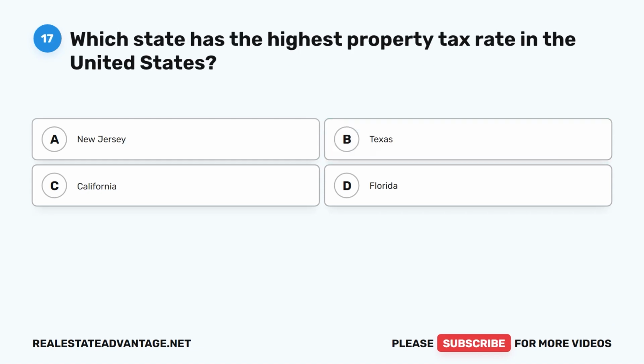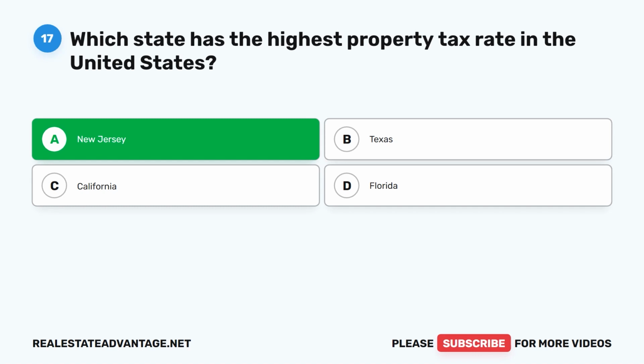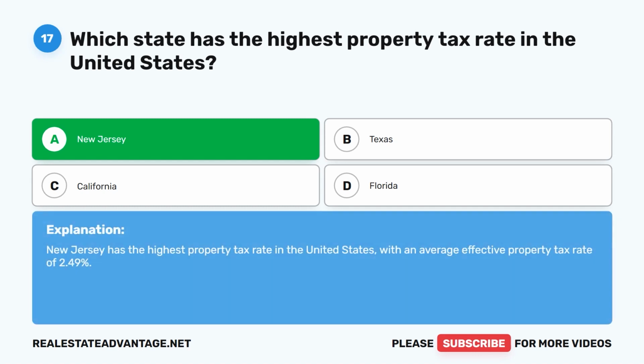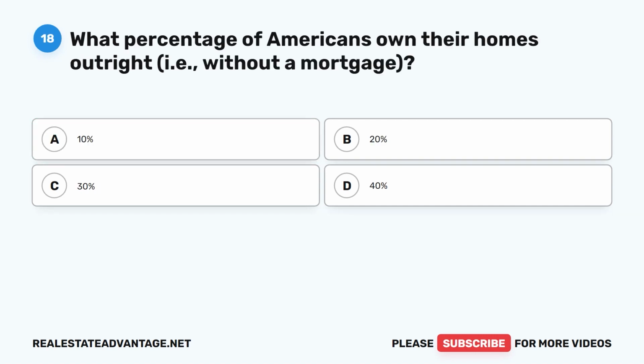Question 17. Which state has the highest property tax rate in the United States? A. New Jersey, B. Texas, C. California, D. Florida. The correct answer is A. New Jersey. New Jersey has the highest property tax rate in the United States, with an average effective property tax rate of 2.49%.